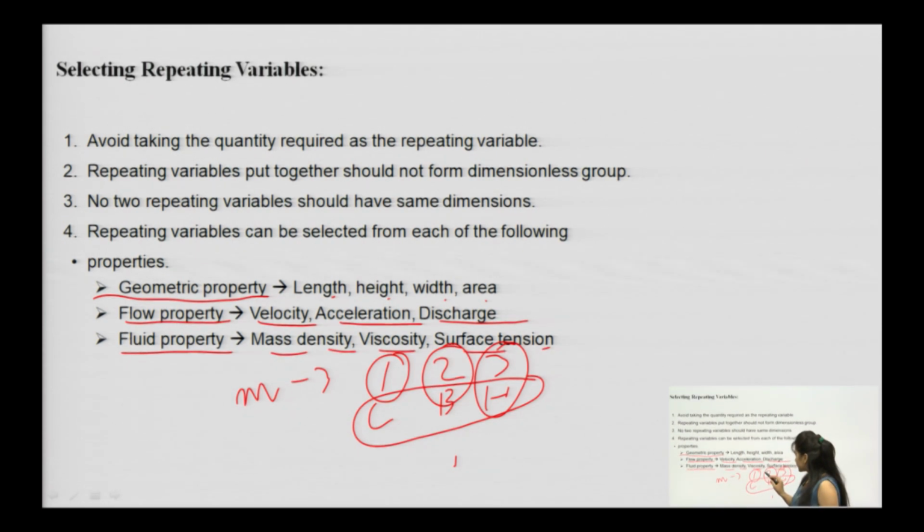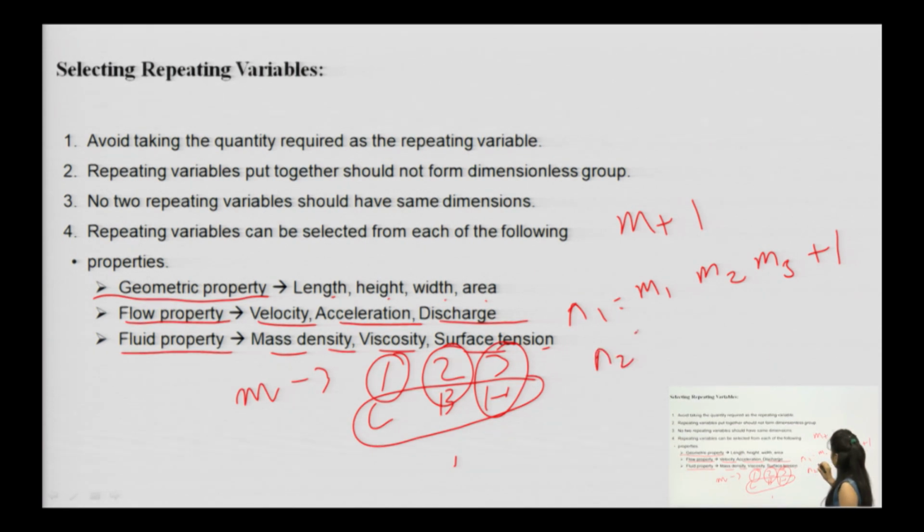These will be the m plus 1 variables. So, m will be m1, m2, m3, plus 1. This is how you form pi 1, then again pi 2, where m1, m2, m3 are repeating, plus 1.